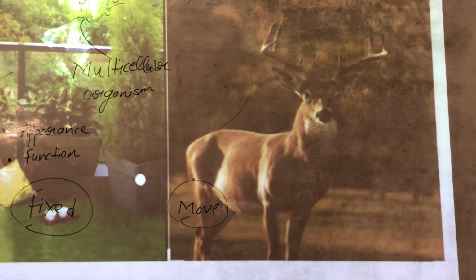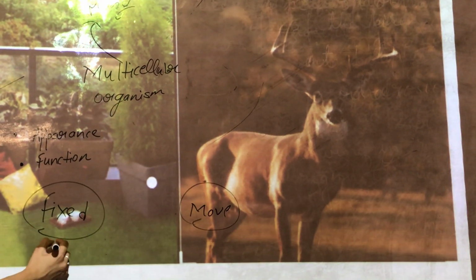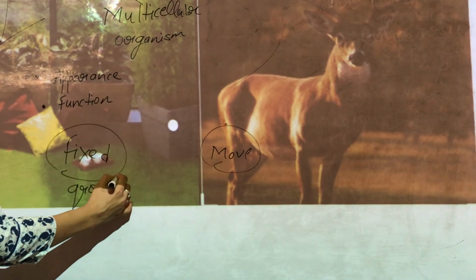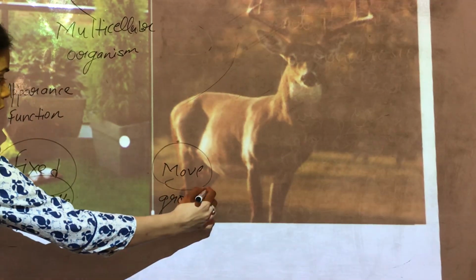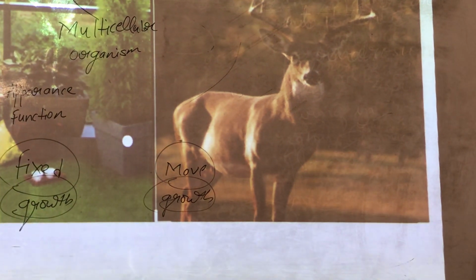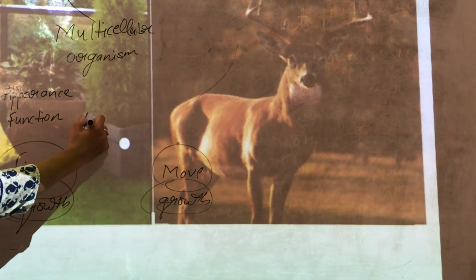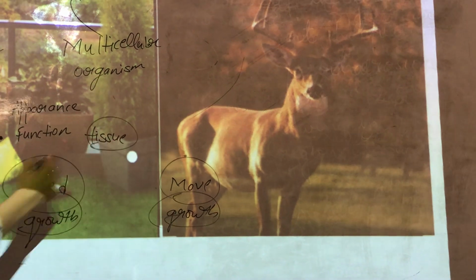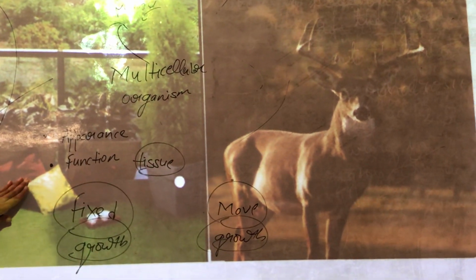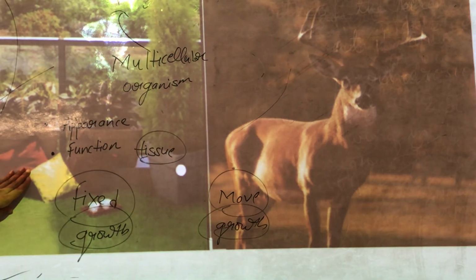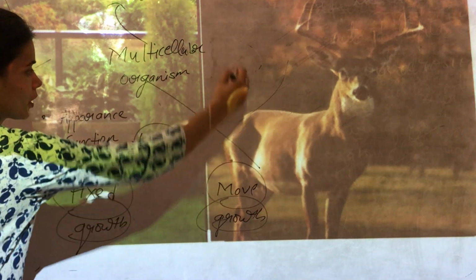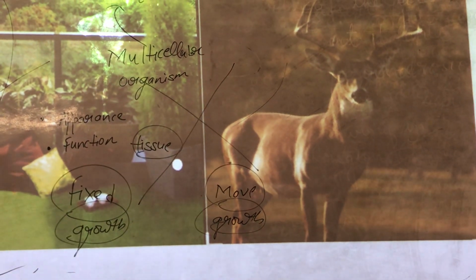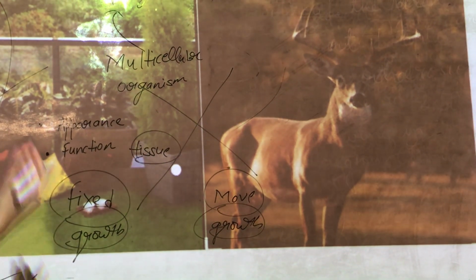Yes, also the growth. If you notice the growth of plants, that is different from the growth of animals or humans. So do you think that the same type of tissues will work for both of them? Do you think that the type of tissues which are present inside the plants will also function properly if they were in animals? No. Why? Because their functions are different. Their body structure is different.